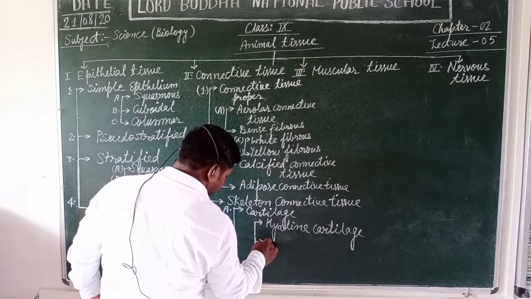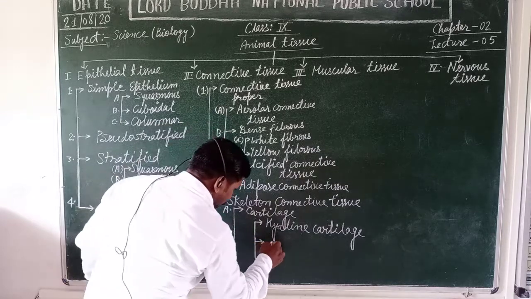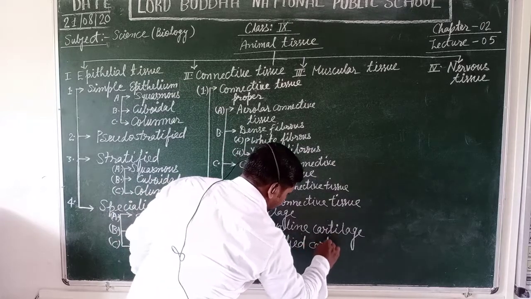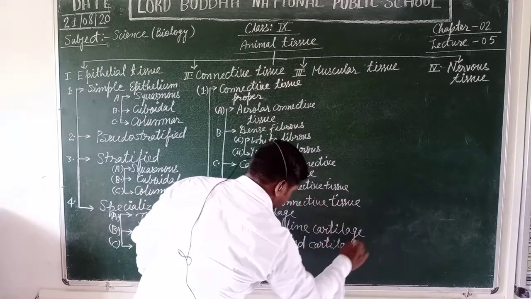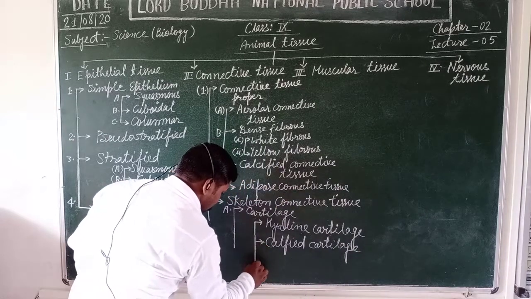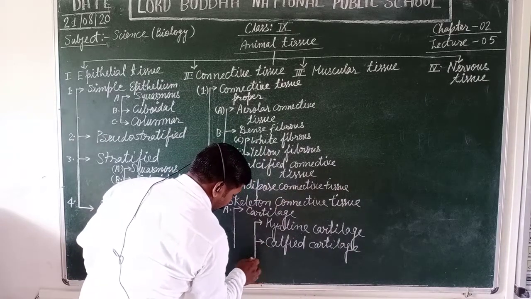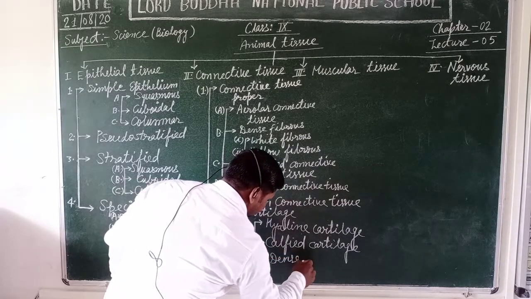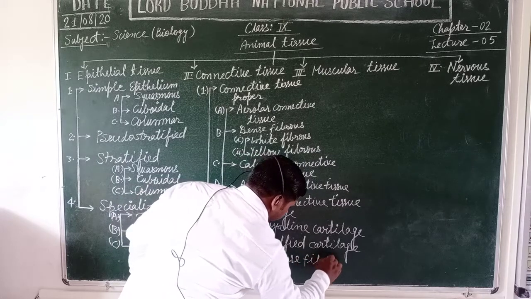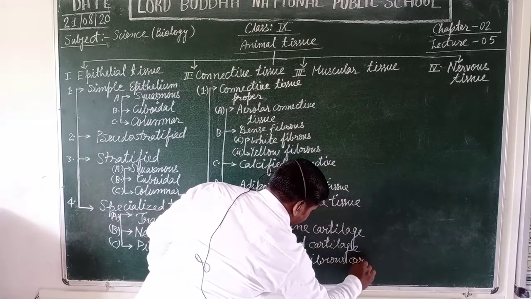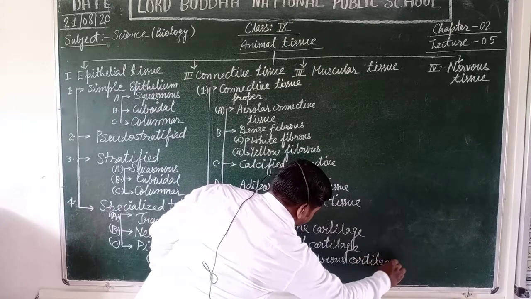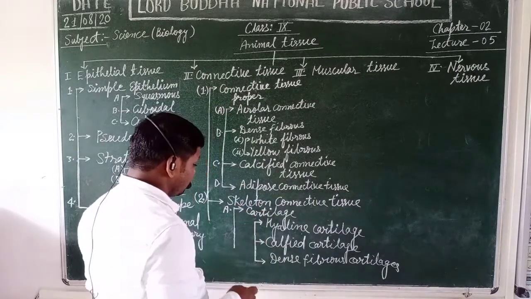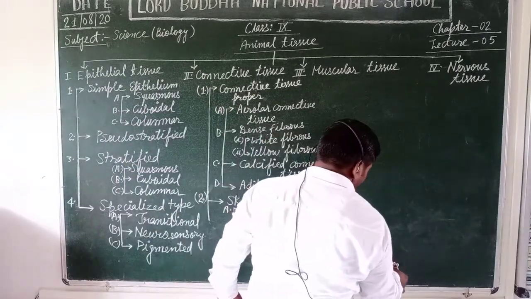Another is the calcified cartilage. And the next type of cartilage is dense fibrous cartilage. Dense fibrous cartilages are further classified into two subcategories. What are these?